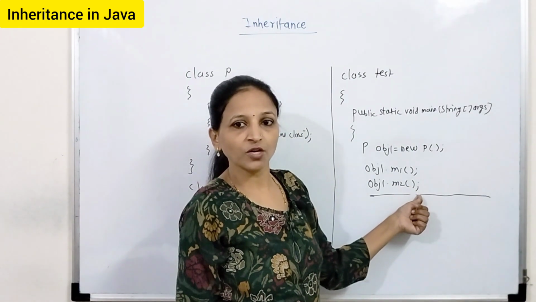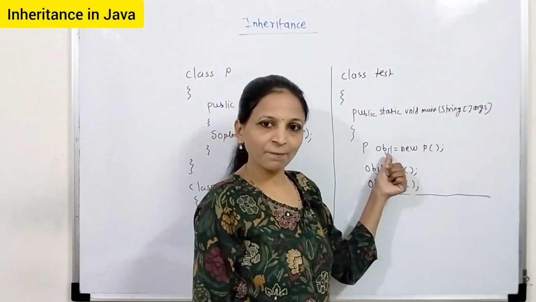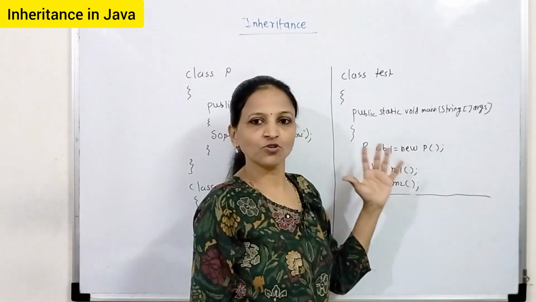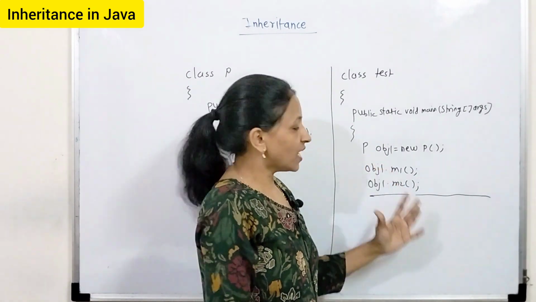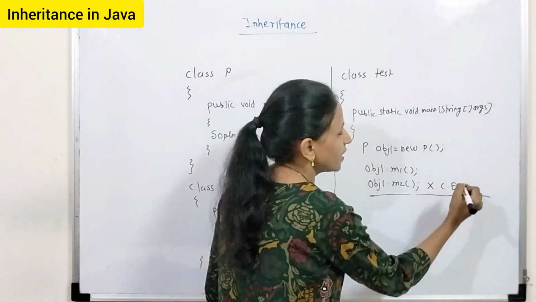No problem. But if we call like this obj1.m2, is it valid? No, because this object is of type parent, means this reference and this object, everything is of type parent P, and that's why we cannot call like this. Here you will get a compile time error.